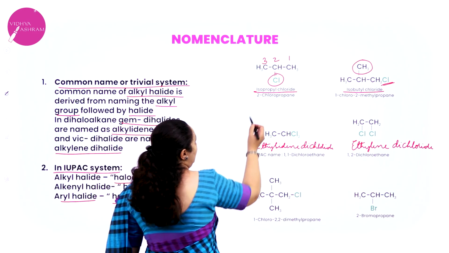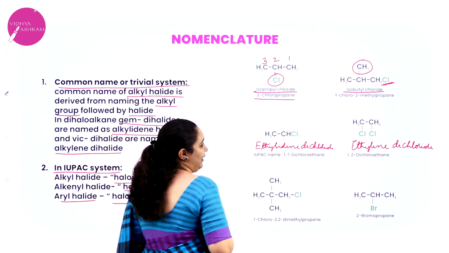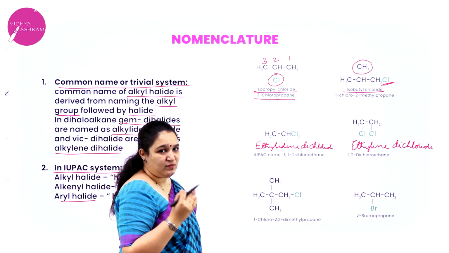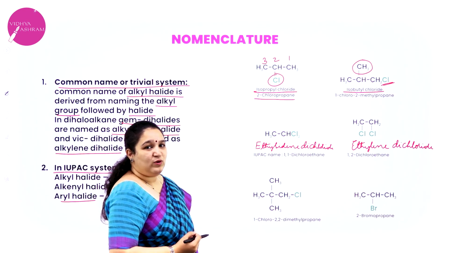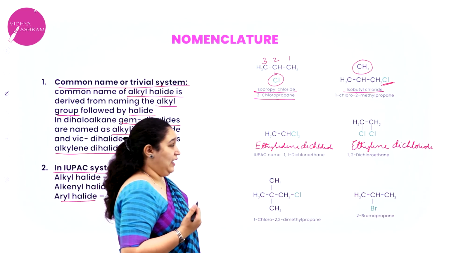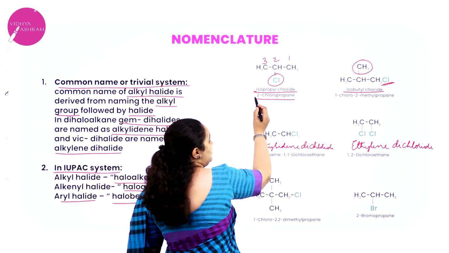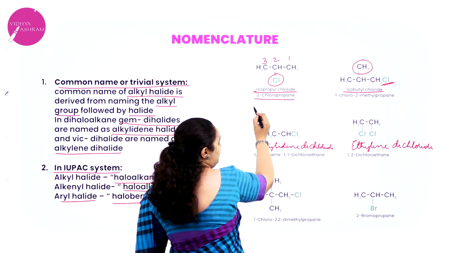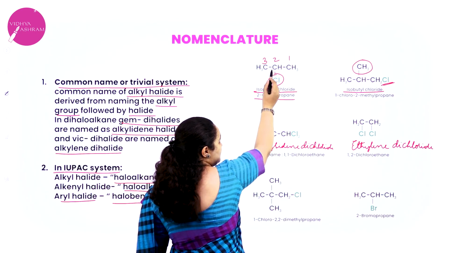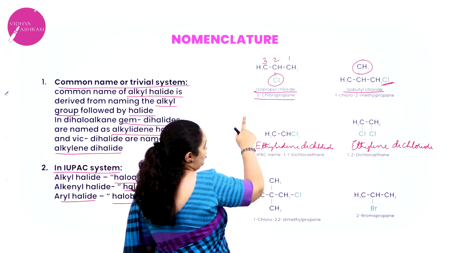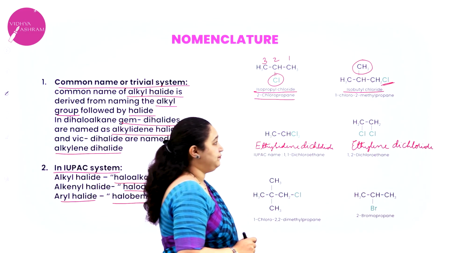So it will become 2-chloropropane. A 3 carbon alkane is called propane. And where is the chlorine atom present? On the second carbon atom. So it is 2-chloro, which comes as a prefix. So it is 2-chloropropane.